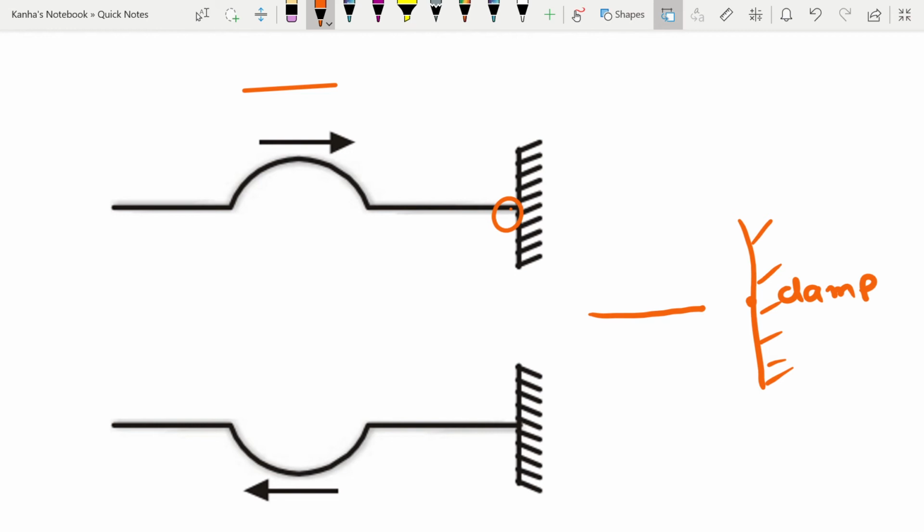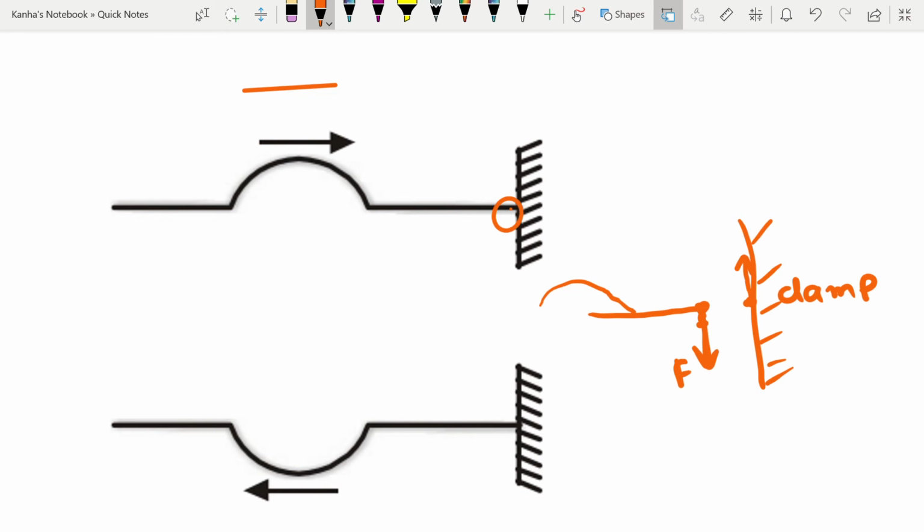So when this pulse is coming, because the pulse is coming like this, this last point will be tending to go up. So this last point of the string will try to act a force, let's say F, on this clamp, so that this clamp also moves up. Now because of Newton's third law, my clamp will apply an equal and opposite force on my last point of the string or wire in the downward direction of the same magnitude.